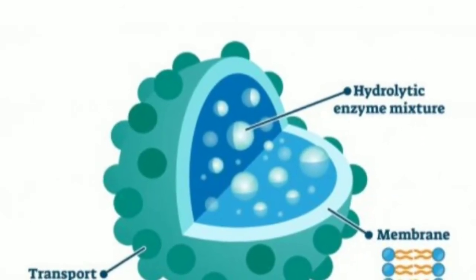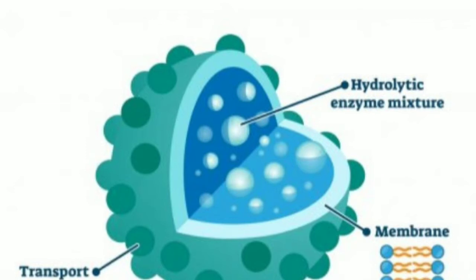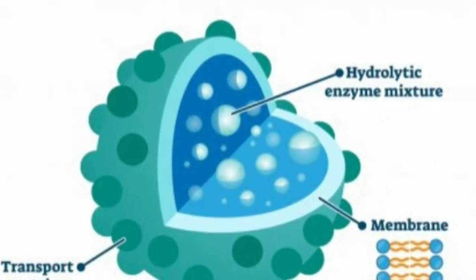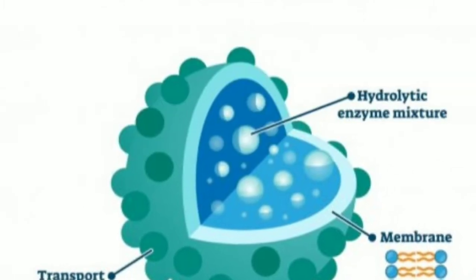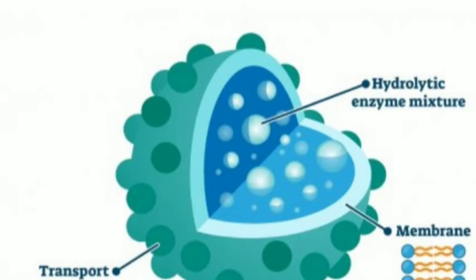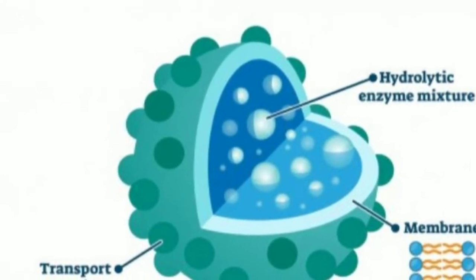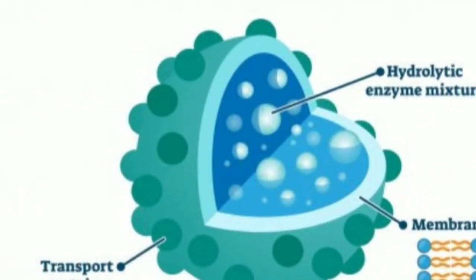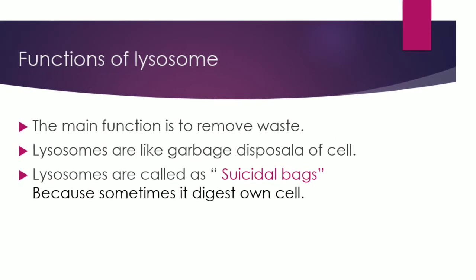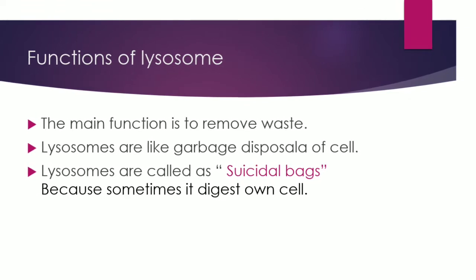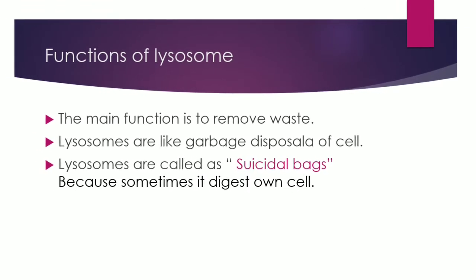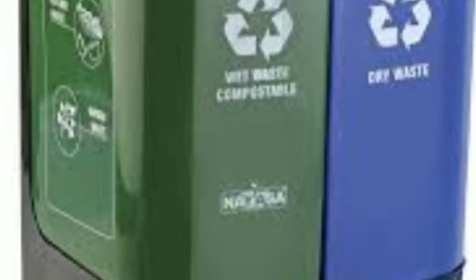Structurally, lysosomes are like bags that contain enzymes capable of digesting molecules within them. This external membrane is like a gateway that allows molecules inside the lysosome without allowing the digestive enzymes to escape from it. Now take a look at the functions of lysosome. The main function of lysosome is to remove waste from the cell. Lysosomes are like the garbage disposal of the cell.